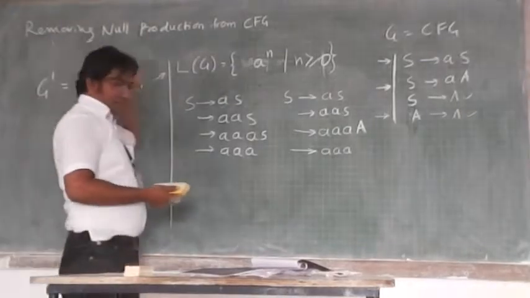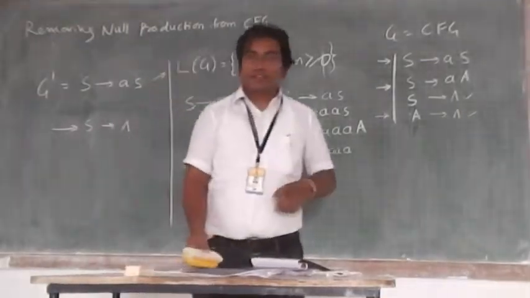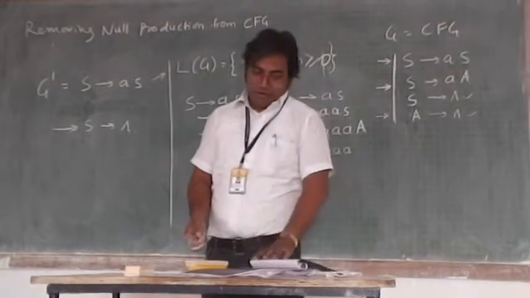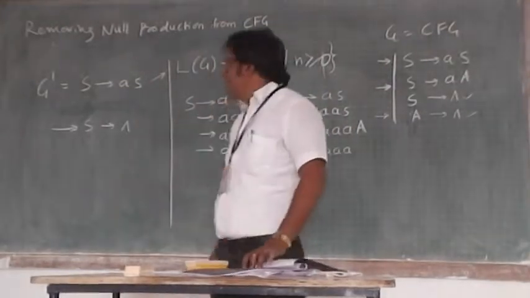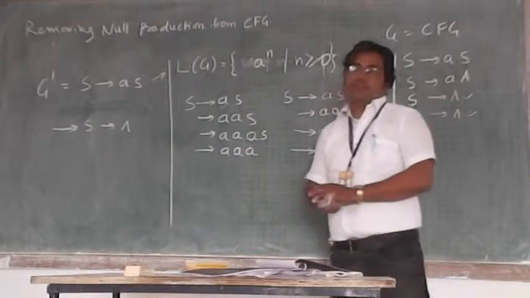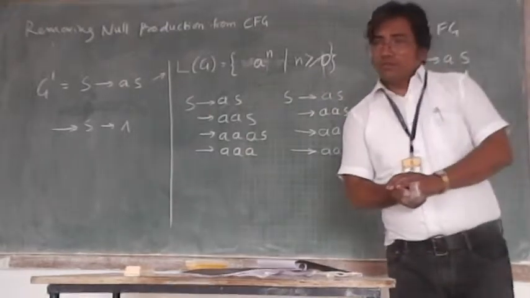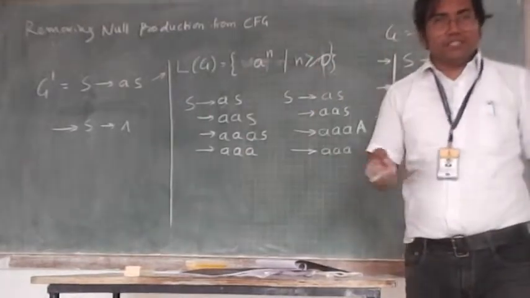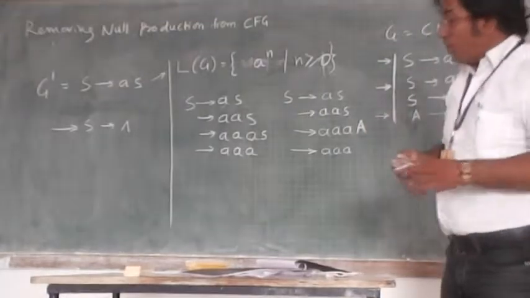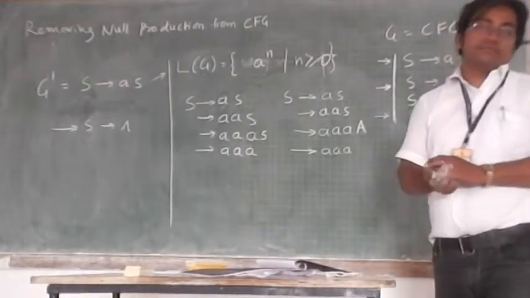That is the point we are discussing today. We want to remove all null productions from a given grammar. Why remove them? In the coming lectures, we are going to see the normal form of grammar.